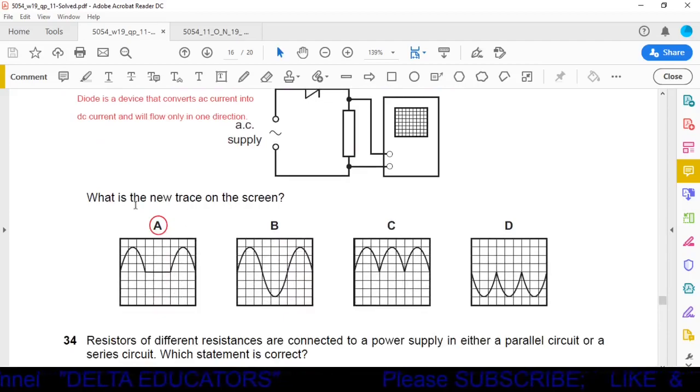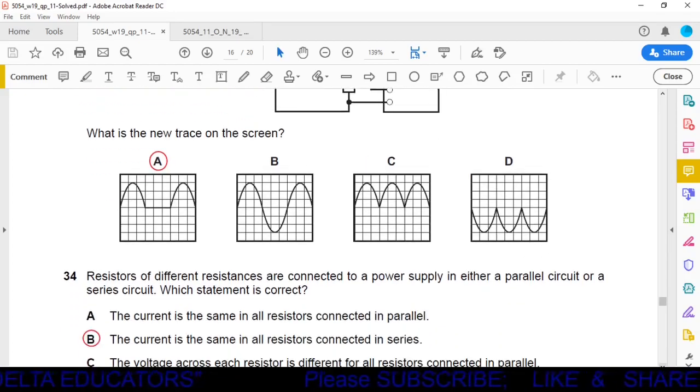So option A is the correct option because the negative cycle has now vanished. The diode has stopped the negative cycle. It can pass only the positive cycle. So option A is the correct option.